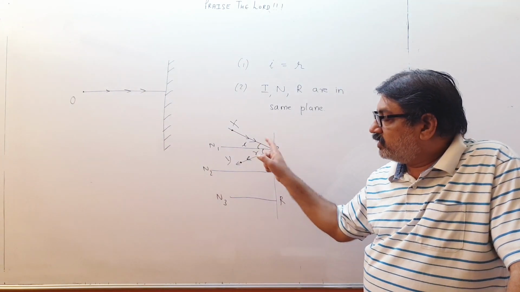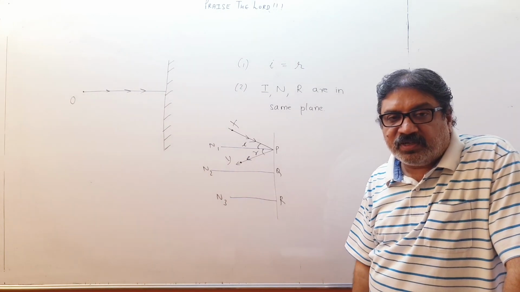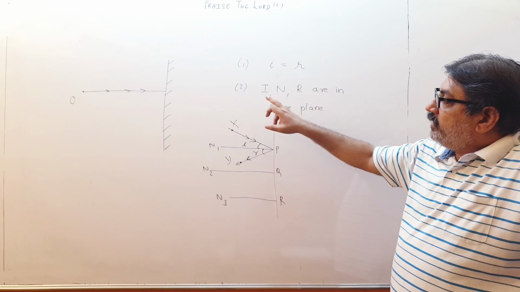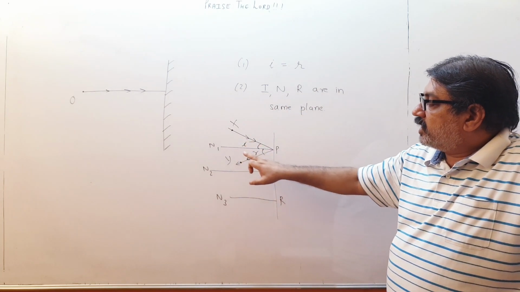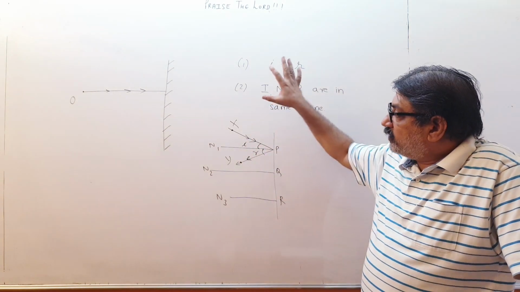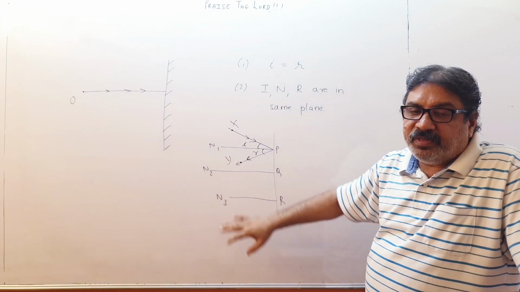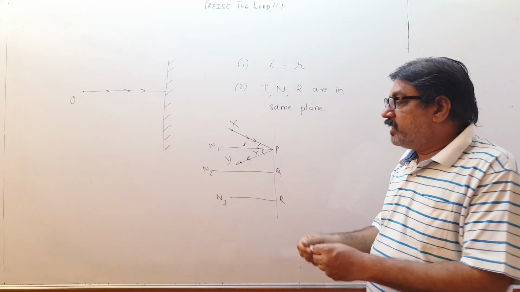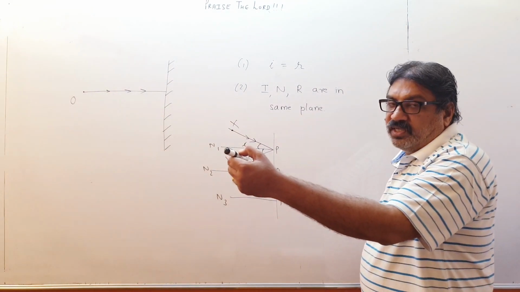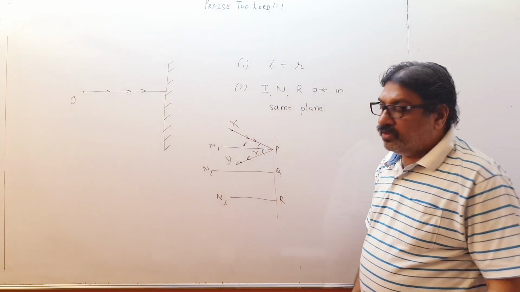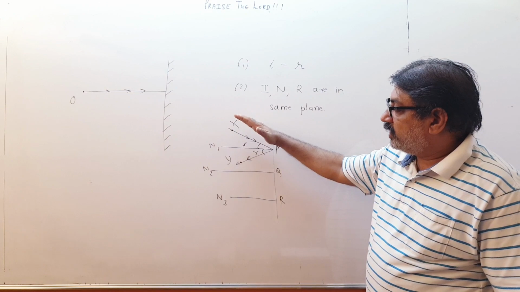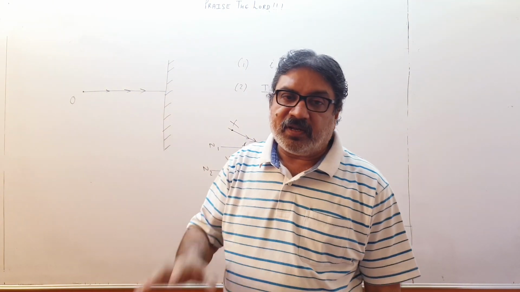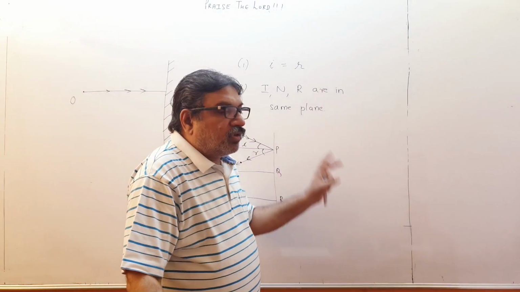On any other path, the time will not be least. Please understand, the angle of incidence and angle of reflection, the incident ray, the normal and the reflected ray, they all are in the same plane, meaning they are on this whiteboard only. So it cannot happen that the incident ray is coming like this in the board and then the reflected ray comes out towards you. It cannot come out of the plane. So the normal, the incident ray and the reflected ray all are in one plane, they are coplanar. These are the two laws of reflection.